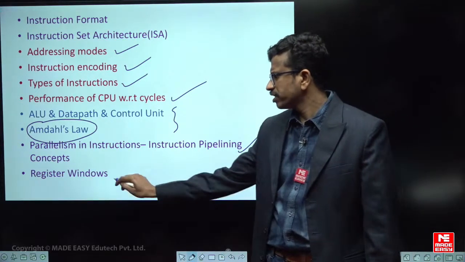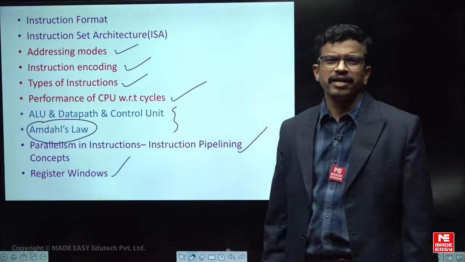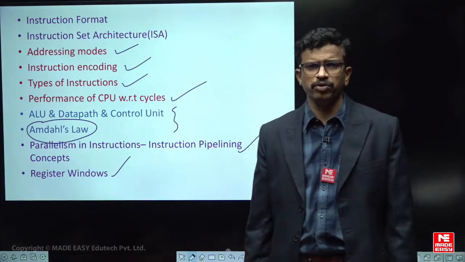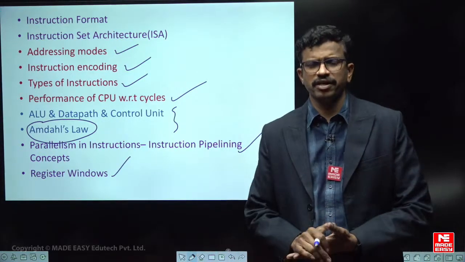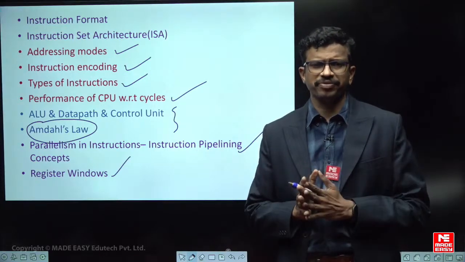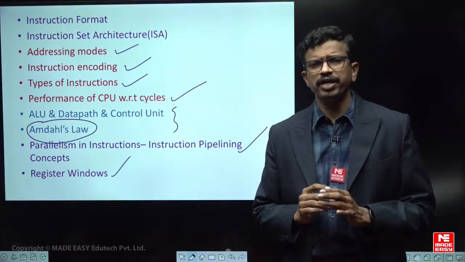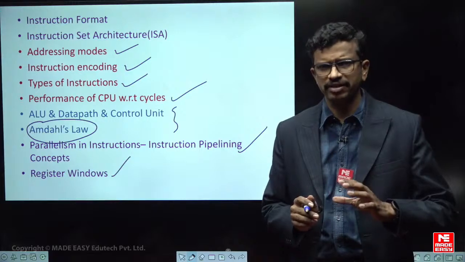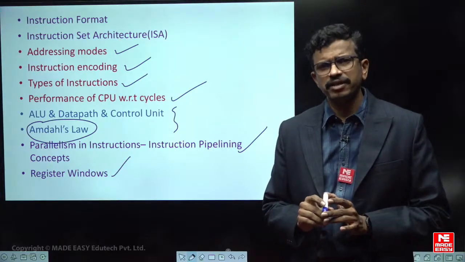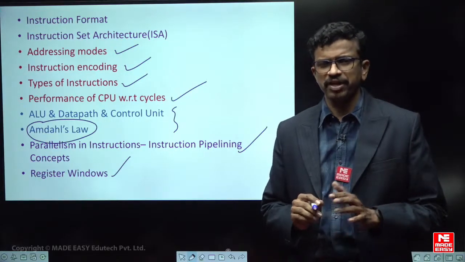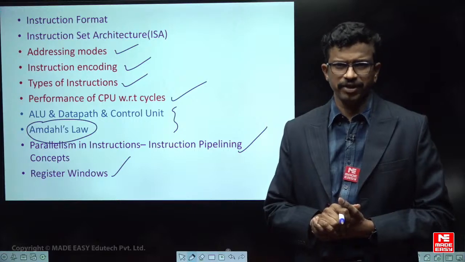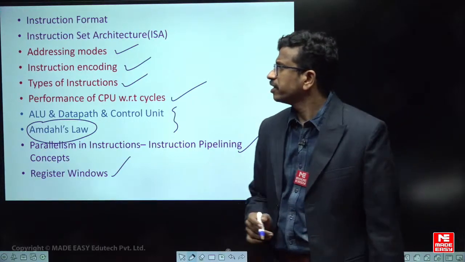And finally we can also discuss some register windows. Like in some RISC type of CPUs you have a huge number of registers, and some registers can be grouped into several types like local or common registers, by which the parameter passing time can be reduced, using overlapped register windows. So we shall discuss certain questions on that also.